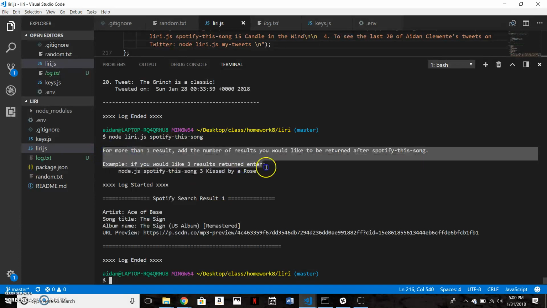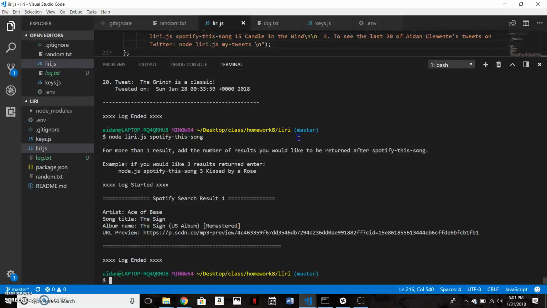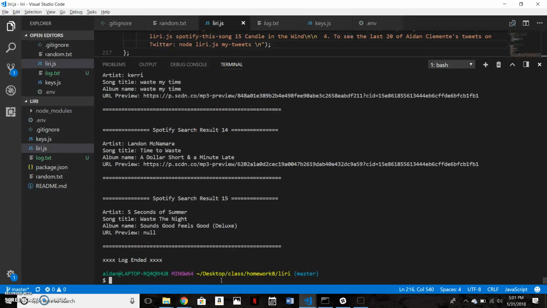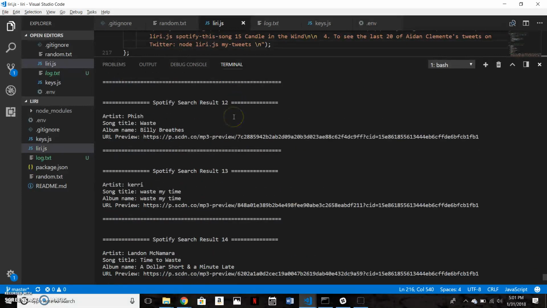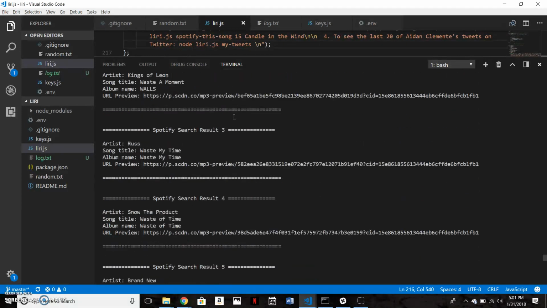Right here in some instructions, I wanted the user to be able to request more than one search result returned. So if you wanted more than one, you just add the number in between the command and the song title you wanted, and I gave them an example of what you would put into the line there. So for instance, if I wanted 15 results, say I want a specific version of the song Wasted, or I wanted to see how many different songs are titled Waste. Here you'll see 15 came back.